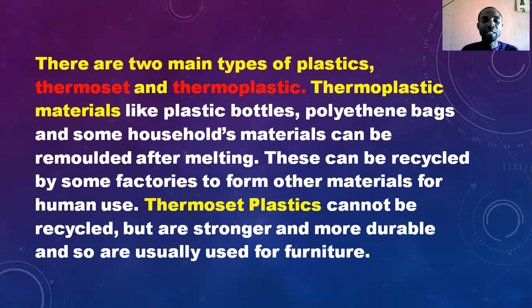We call them thermoplastic. They can be recycled by some factories to form other materials for human use. Plastic materials that can be recycled are what we call thermoplastic.